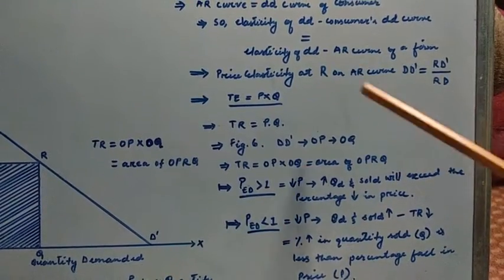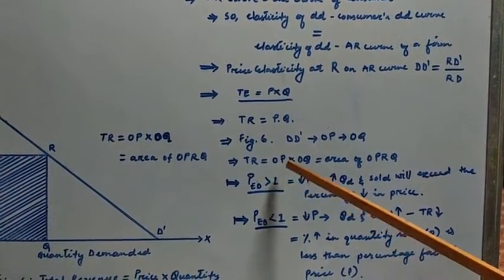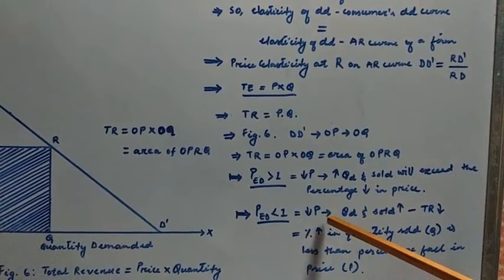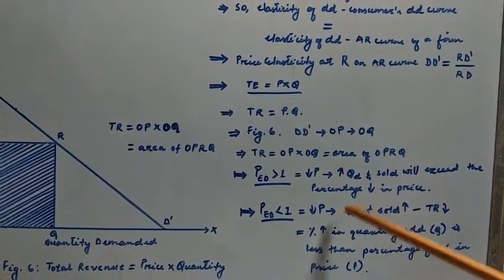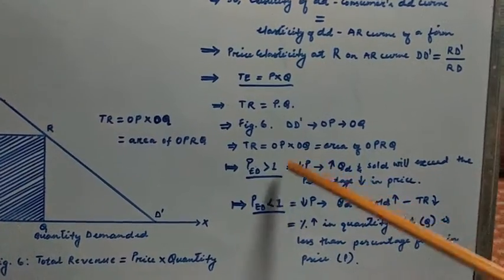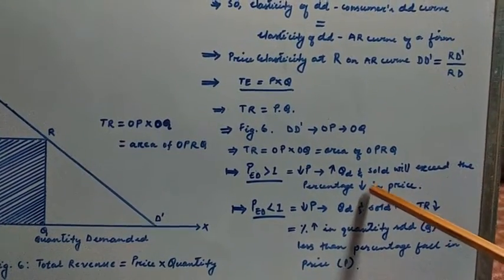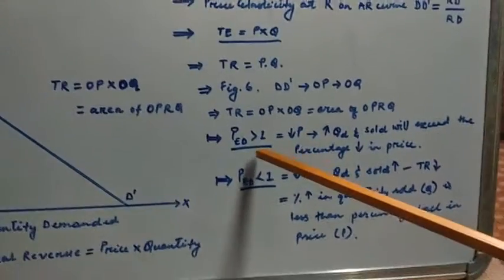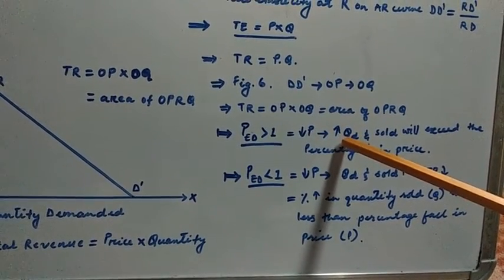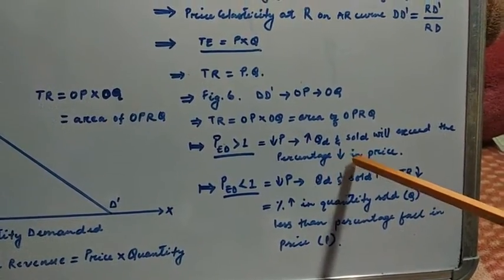Opposite to that, if price elasticity of demand is less than 1, the change in quantity demanded will be less than the percentage fall in price. So in the first case, price elasticity greater than 1, with the fall in price the quantity demanded and sold increases by more than the percentage fall in price.